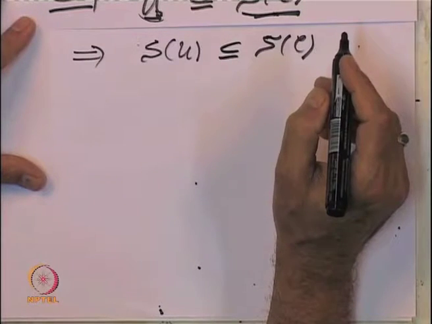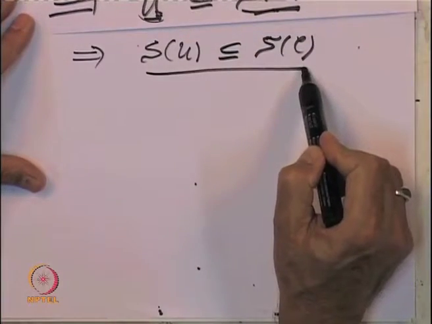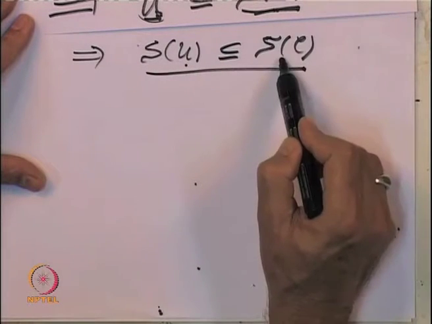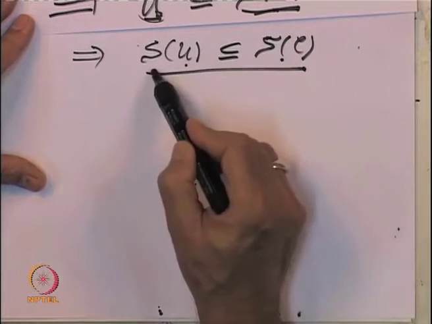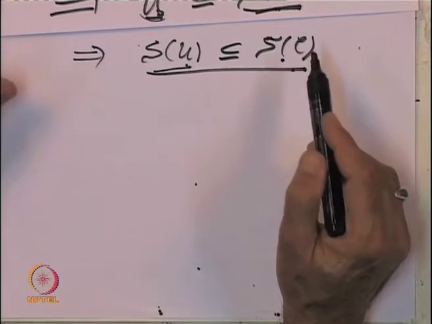So, this is a technique which is used very often. To prove S of U is inside S of C, what we have done is, we have shown that U is inside S of C, and hence S of U is inside S of C. So, this technique is going to be used very often in our course of lectures. We want to show a certain collection of sets has a required property. So, we show that the collection of sets includes a set of generators, and hence will include the sigma algebra generated by it, provided that the collection forms a sigma algebra.